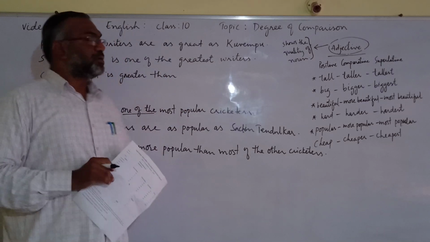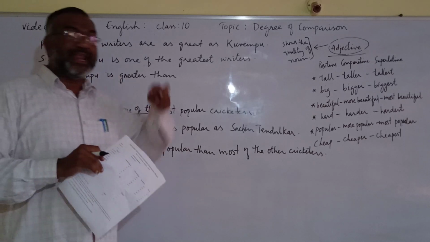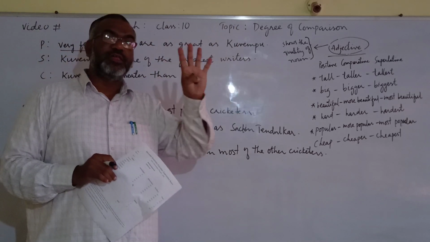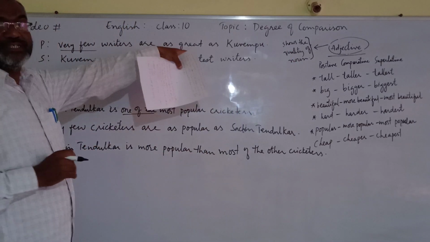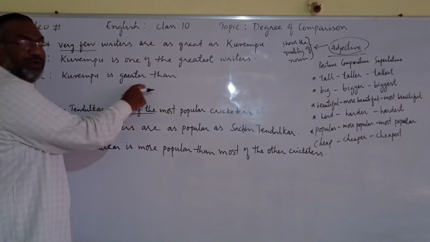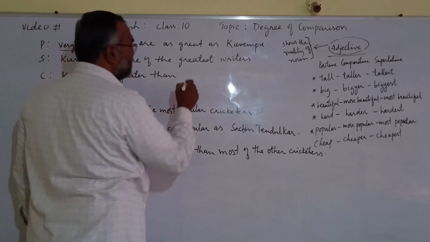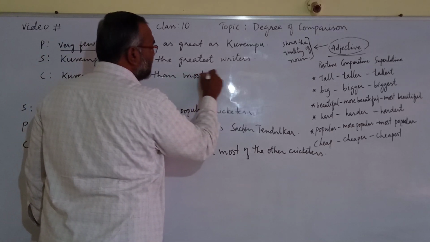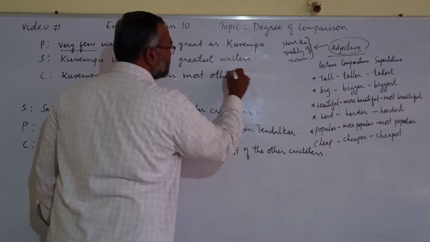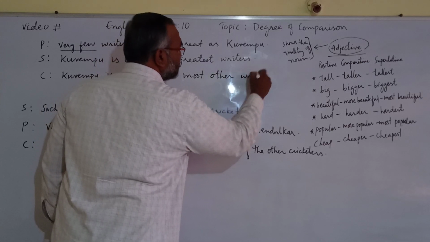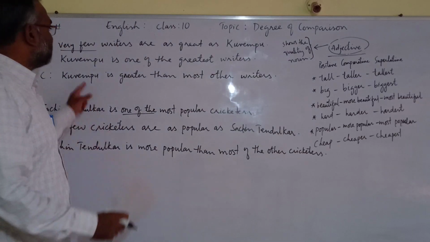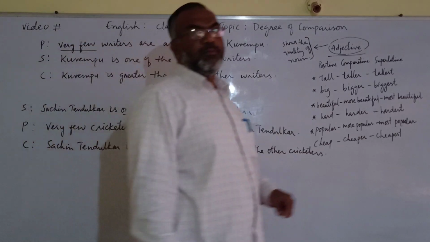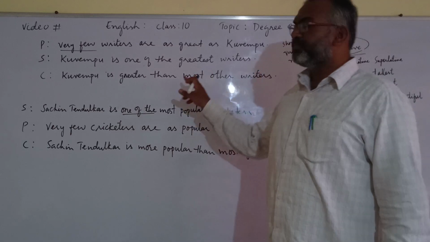No. I cannot say Kuempu is greater than any other writer, because there are some others who are as great as Kuempu. That is given in the sentence, right? So we can say Kuempu is greater than most other writers.